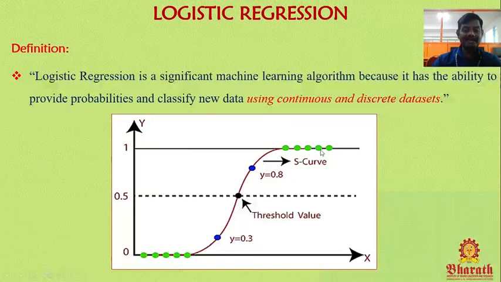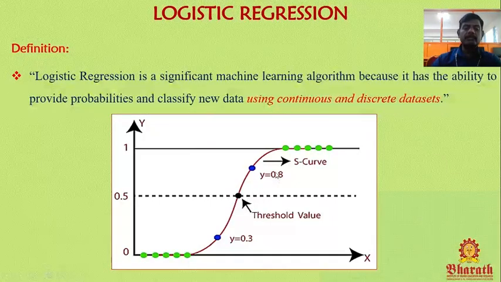This diagram represents logistic regression, an S-shaped curve. Here the middle point is the threshold value. Whatever occurrences appear above the threshold value are considered as 1. Whatever values appear below the threshold value are considered as 0. Here y equals 0.8.